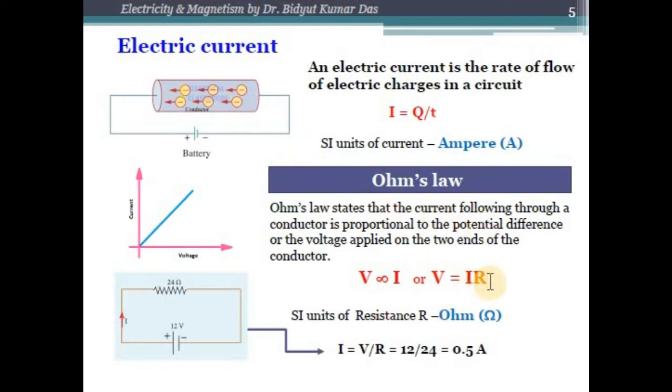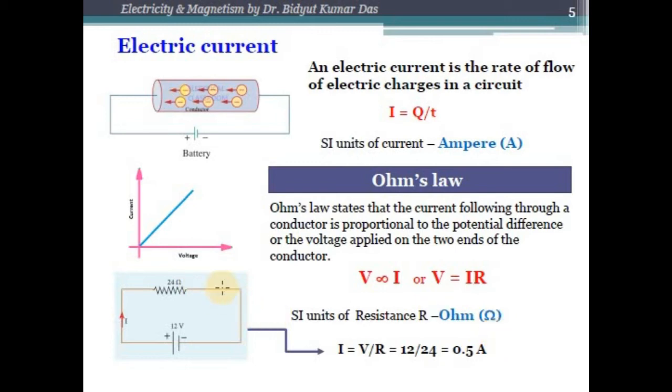So this is a linear equation. If you plot current against the voltage applied on the conductor, you will get a straight line starting from the origin. The SI unit of this resistance is known as the ohm.